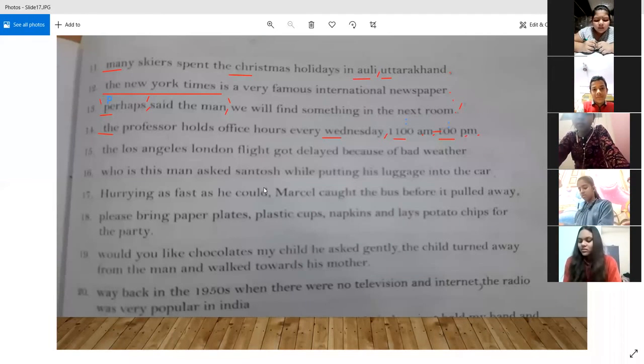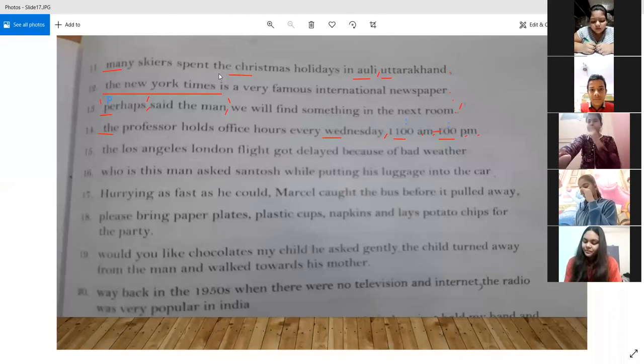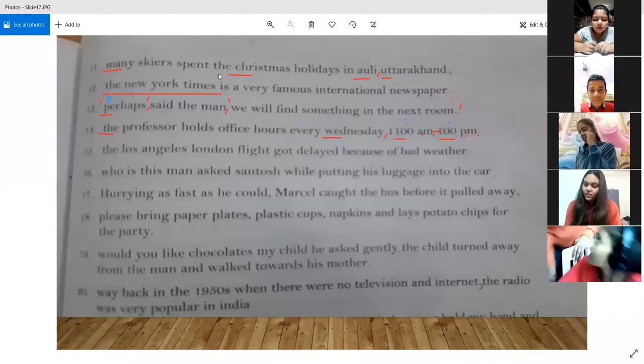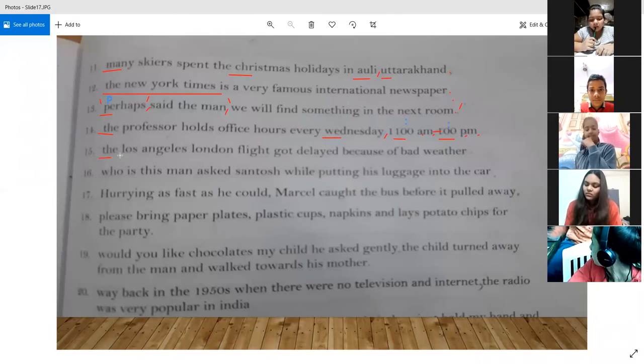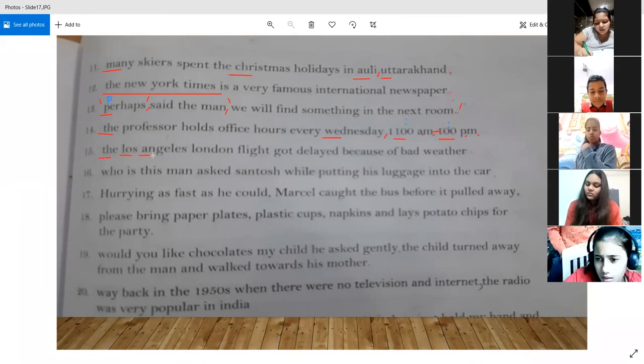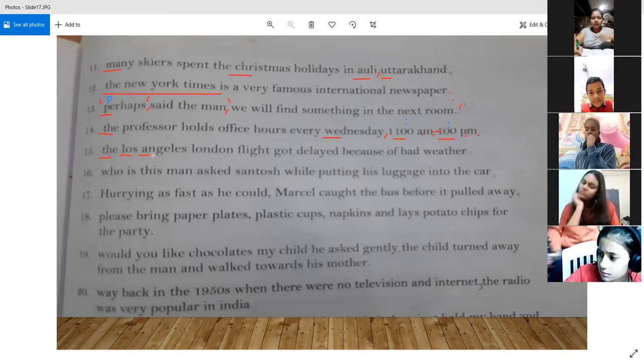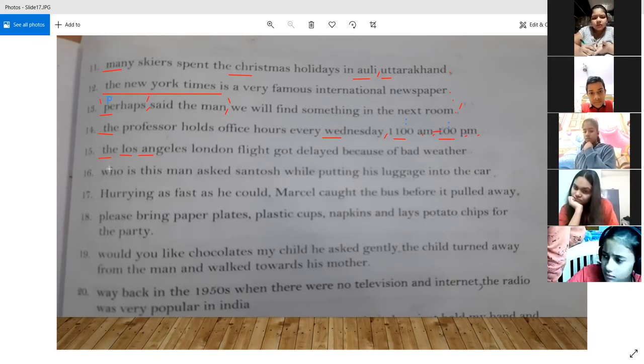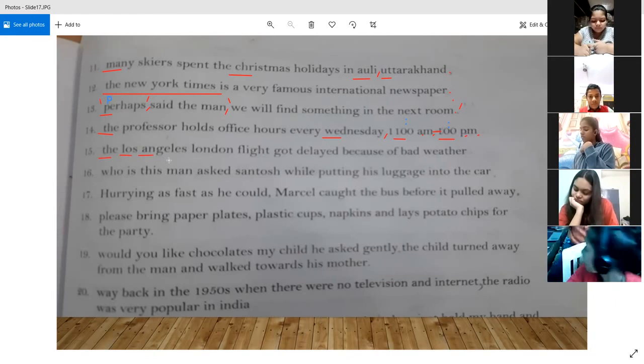The, the T will be capital. Yes, sir. The L of Los will be capital, definitely. And A will be capital, yes, because we are talking about Los Angeles, it is the name of a city. So first of all, the is the starting word of the sentence, so T should be capital. Then Los Angeles is the name of the city.